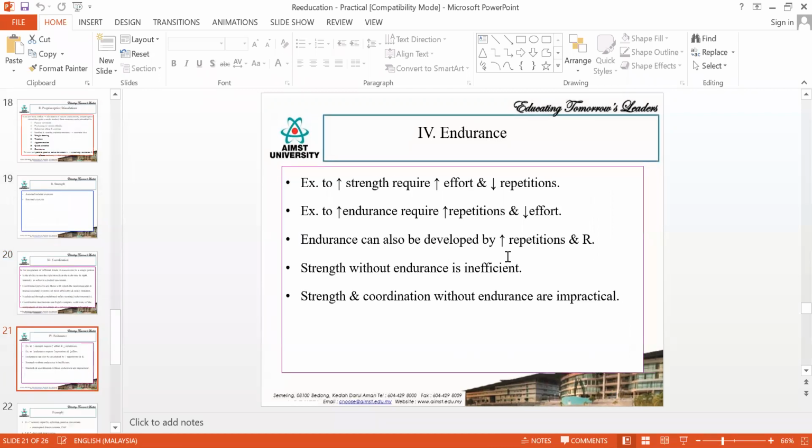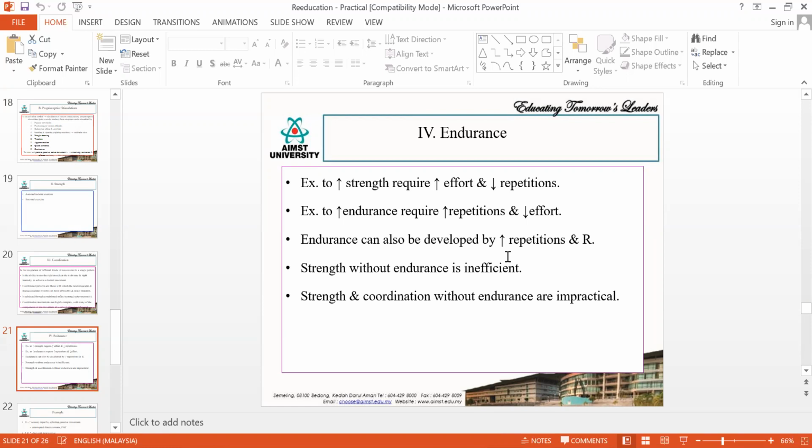Similarly, if you want to increase the endurance, you need to do a lot of strengthening exercises. But in strengthening exercises, you should not increase the weight. Instead, you need to increase the repetitions. If you increase the number of repetitions, then you will be able to increase the endurance. So you have two things, strength and endurance. If you want to increase the strength, you reduce the number of repetitions and increase the weight. When you increase the weight, you go by the overloading principle, and that will help you to increase the muscle power, or strength.